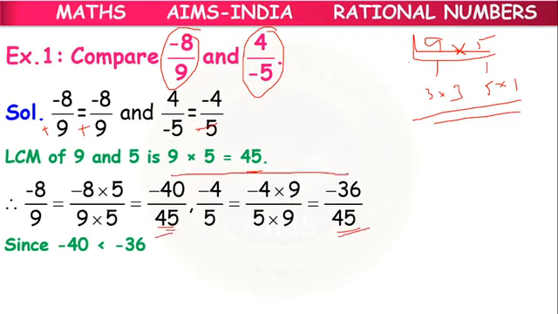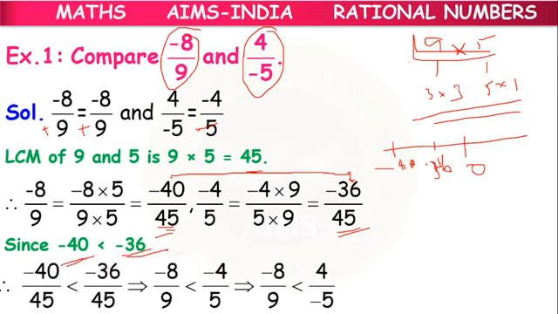Then what is the numerator? Here minus 40 is there, here minus 36 is there. So on the number line, this is 0, this is minus 36, this is minus 40. Which will be the greater? The number which is on the right side will be greater, and the one on the left side will be lesser. So here minus 40 is less than minus 36.